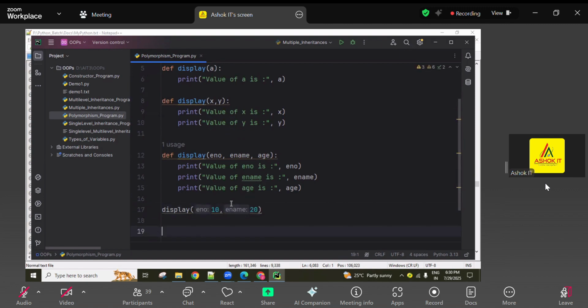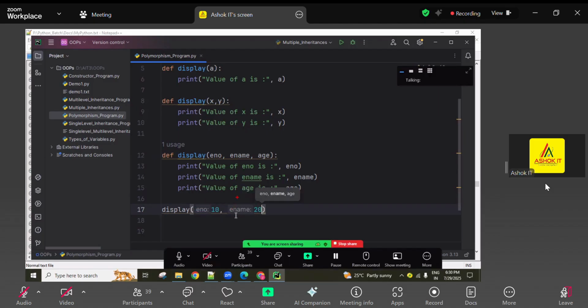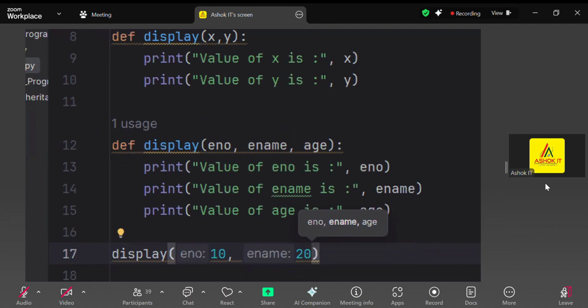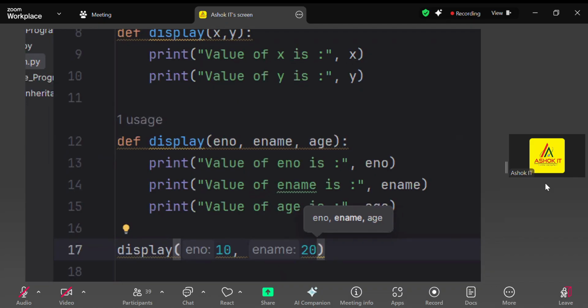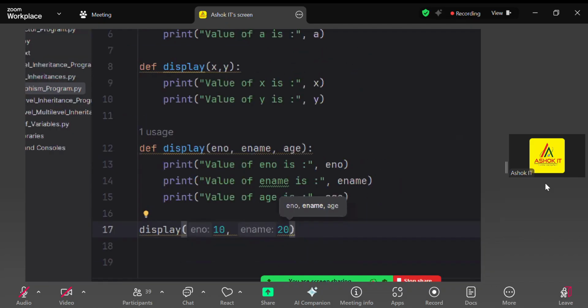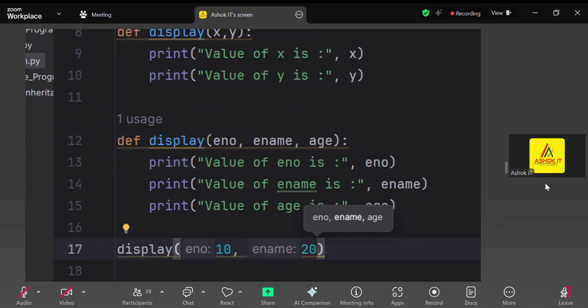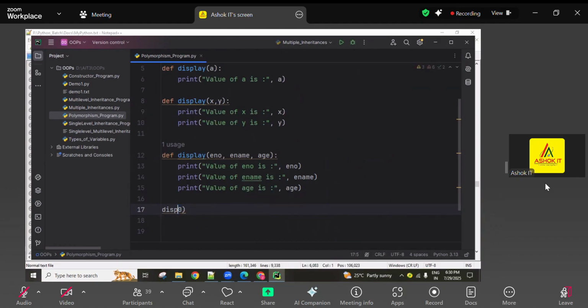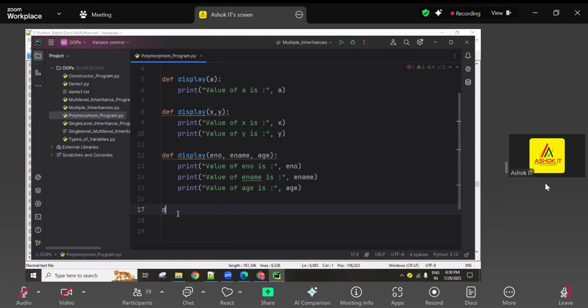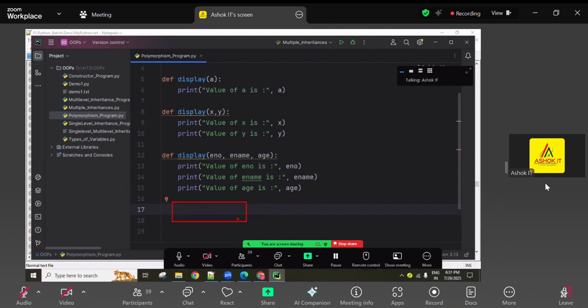What output are you expecting? Assume I'm calling the display function with the 10 and 20 values.